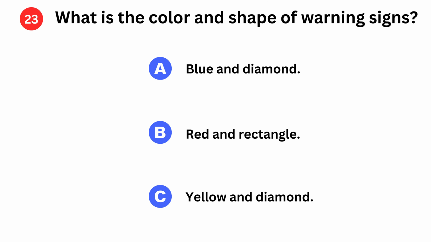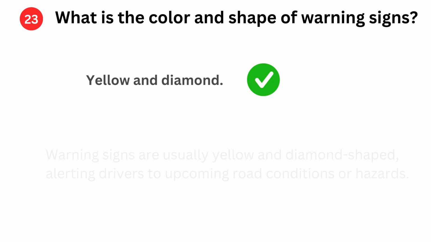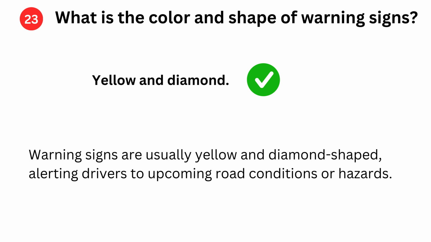What is the color and shape of warning signs? A. Blue and diamond. B. Red and rectangle. C. Yellow and diamond. Yellow and diamond. Warning signs are usually yellow and diamond shaped, alerting drivers to upcoming road conditions or hazards.